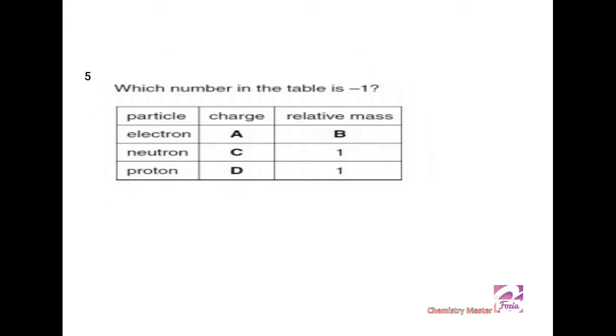MCQ number 5 is, which number in the table is -1? So subatomic particles are mentioned and their charges are there. One column is for their relative masses. So if minus is there, it must be some charge. So B is obsolete, it's omitted. So we have to think about the charges on subatomic particles: electron, proton and neutron. And I'm very sure that you know this, where it should be placed.